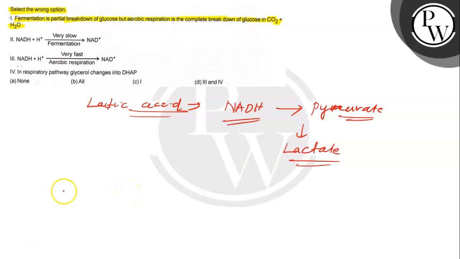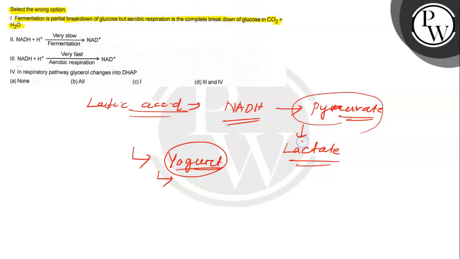In this case, the bacteria that make yogurt carry out the lactic acid fermentation and take part in the breakdown of pyruvate into lactate or lactic acid. Similarly, this process is present in the RBC, which is not found in the mitochondria, so it cannot perform the cellular respiration.